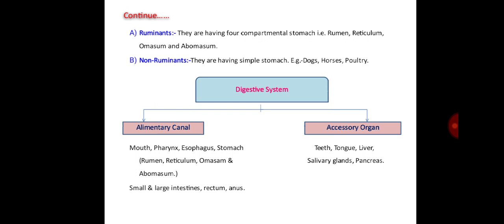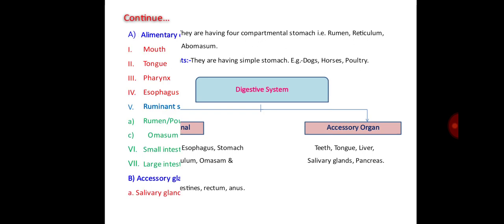The digestive system is classified into two classes, that is alimentary canal and accessory organs. The alimentary canal includes mouth, pharynx, esophagus, stomach. The stomach includes again rumen, reticulum, omasum and abomasum parts, and small intestine, large intestine, rectum and anus, etc. Then accessory organs, which help in the digestion process, that is teeth, tongue, liver, salivary glands and pancreas.